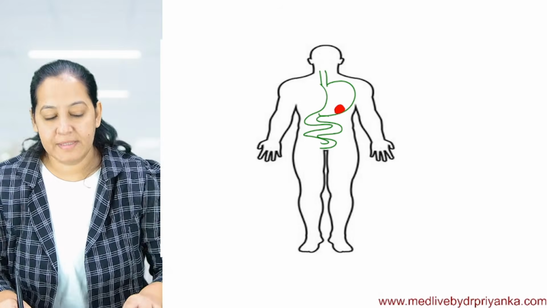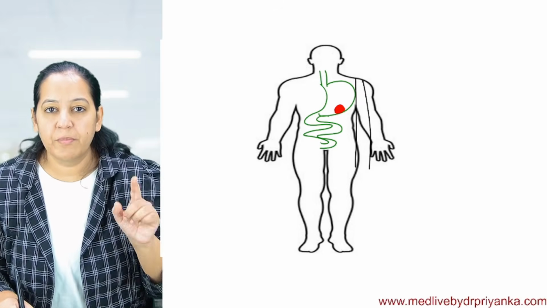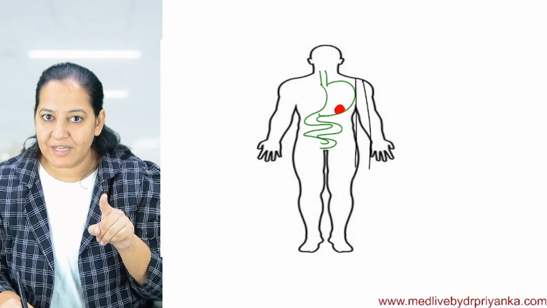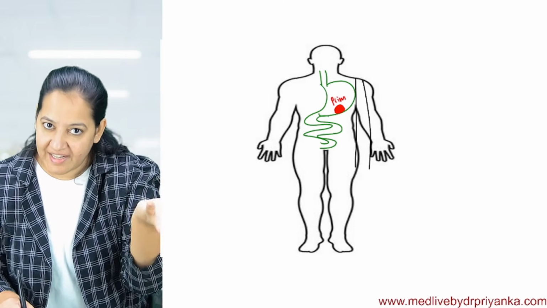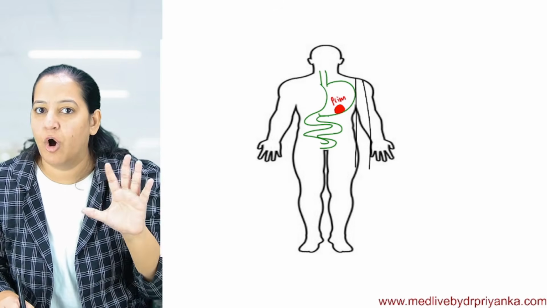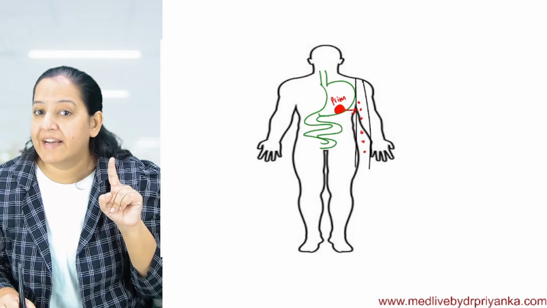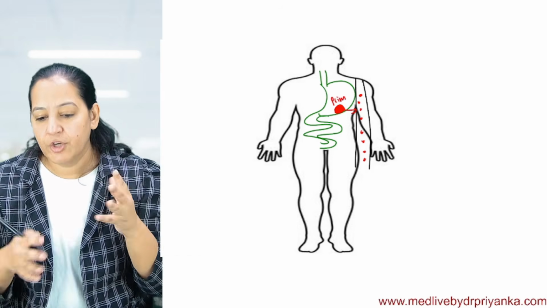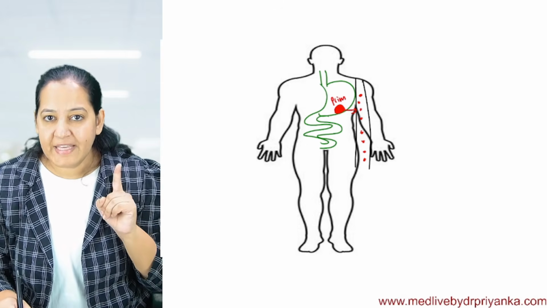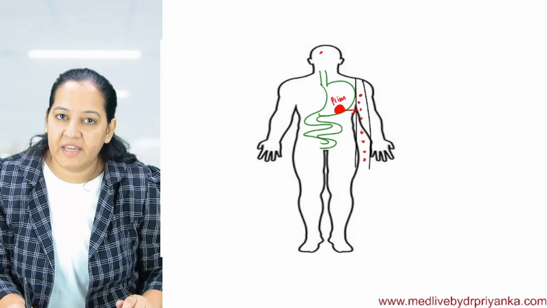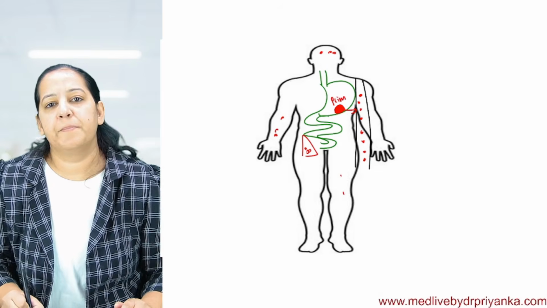Now what happens? Sometimes, this is the blood vessel of this person. Some of the tumor cells from the primary tumor, this is known as the primary tumor, get loosened and dislodged, and they leak into the blood or lymphatics. You know, blood and lymphatics go everywhere. And these tumor cells get deposited in various organs. They can deposit in the brain, bones, liver, and multiple organs.